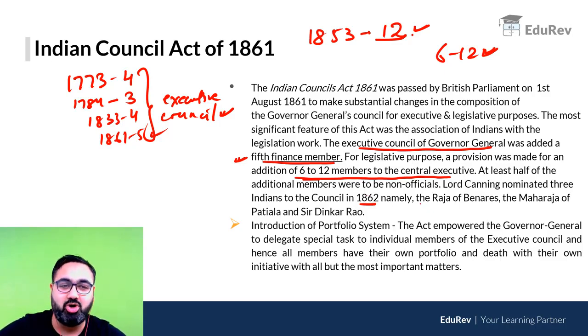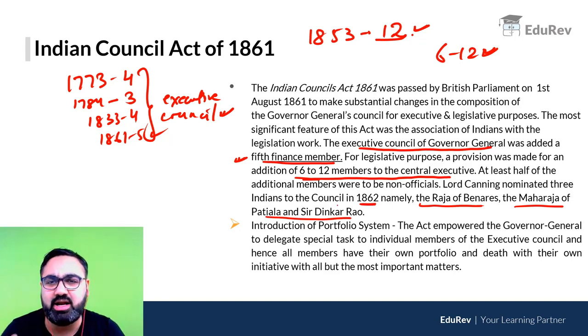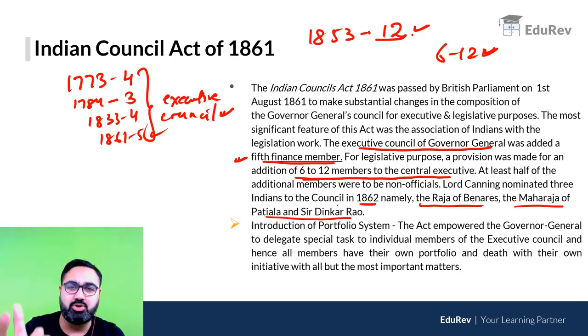As you can see, ये 3 लोग कौन थे? राजा ऑफ बनारस, महाराजा ऑफ पटियाला एंड सर दिनकर राव. These people were close to the British, जो कि इंडियन से क्लोज नहीं थे. So the Indian common people still did not have any representation. वो नाम के Indians को बुला दिया गया था कि आप भी आइए legislative assembly में, you can take part in law making, but the real power was still with the British only.